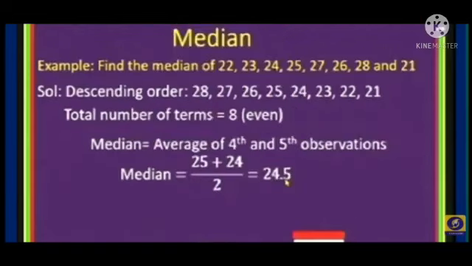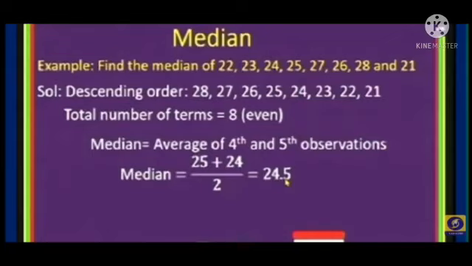Another example of median. Find the median of 22, 23, 24, 25, 27, 26, 28 and 21. You can write the solution. First we arrange in descending order: 28, 27, 26, 25, 24, 23, 22, 21. You can observe how many observations there are: 8.